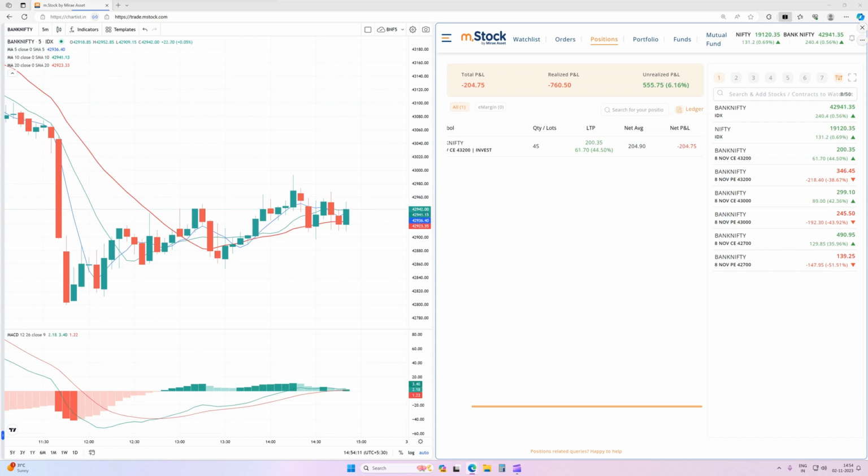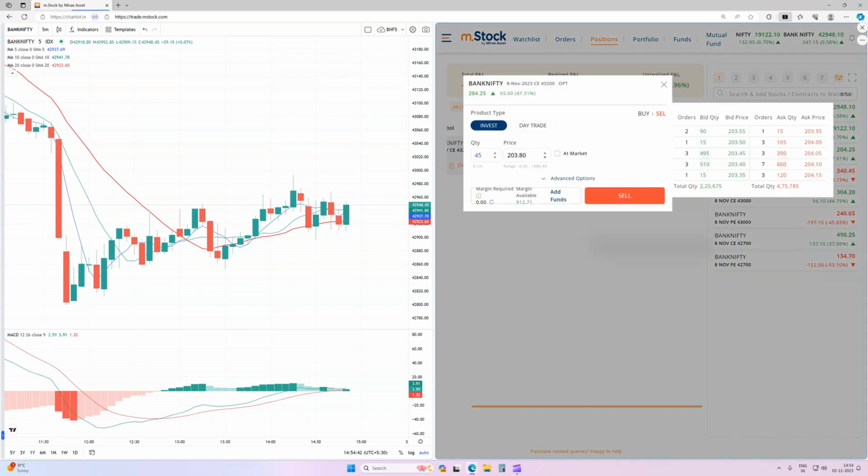Recently premium has made a high of 204 or 205, so we were at break even. We need to plan our exit now, because if Bank Nifty takes further rejection, and the time is also already around 3 o'clock, so it's better to exit. Okay, Bank Nifty is moving up, so let's plan our exit.